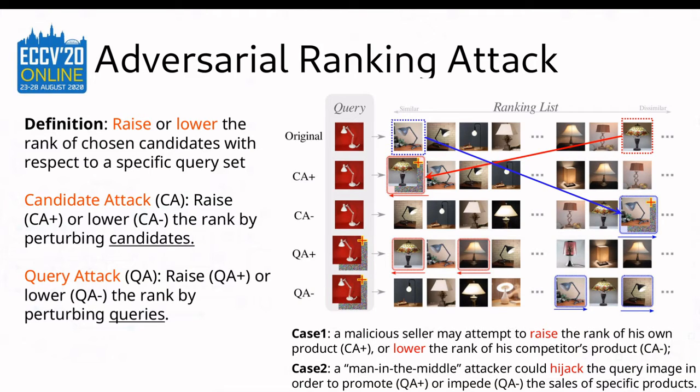On the other hand, we can also change the candidate ranks by modifying the query images, which is called query attack. In a real image ranking system such as a shopping platform, a man-in-the-middle attacker may leverage query attack to promote or impede the sales of some specific products.